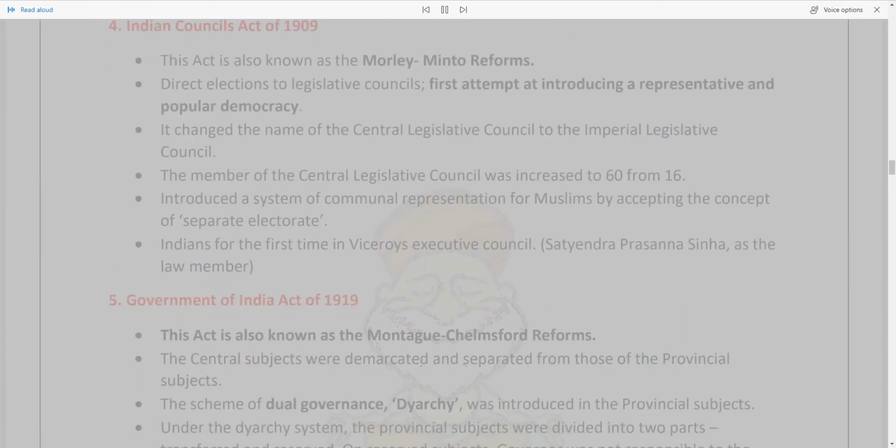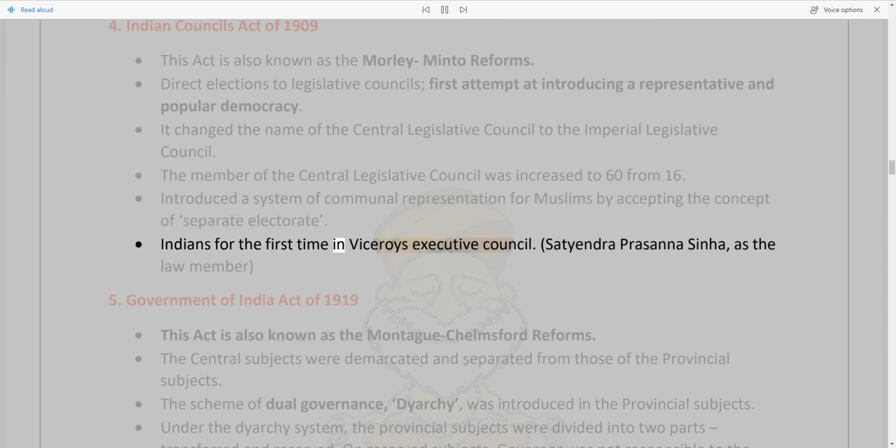4. Indian Councils Act of 1909. This act is also known as the Morley-Minto Reforms. Direct elections to legislative councils, the first attempt at introducing a representative and popular democracy. It changed the name of the Central Legislative Council to the Imperial Legislative Council. The membership of the Central Legislative Council was increased to 60 from 16. Introduced a system of communal representation for Muslims by accepting the concept of separate electorate.